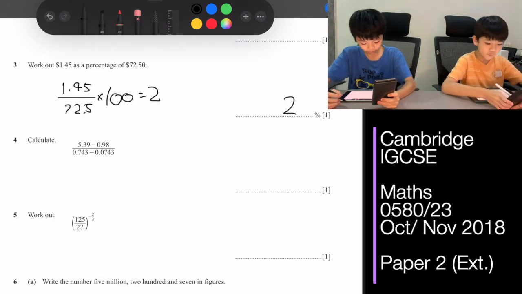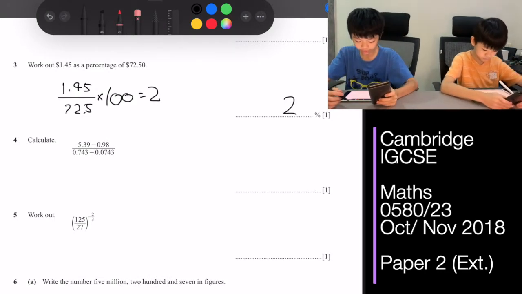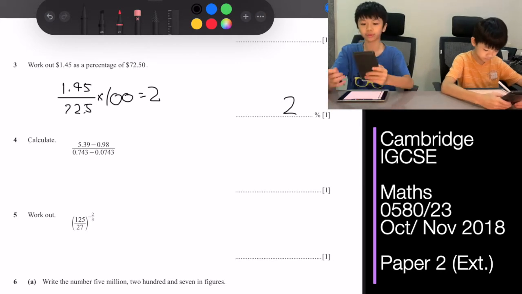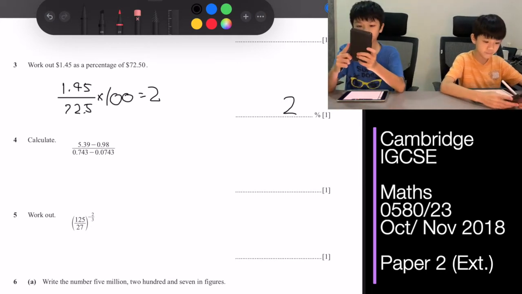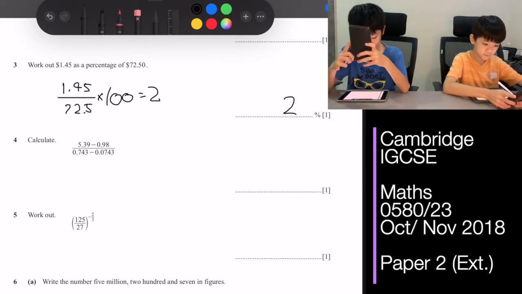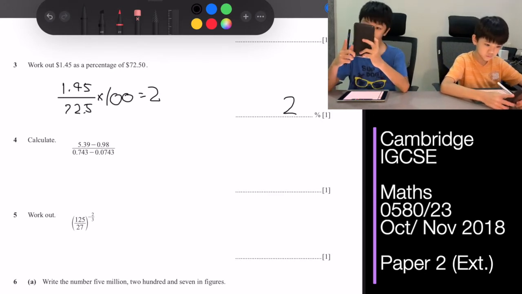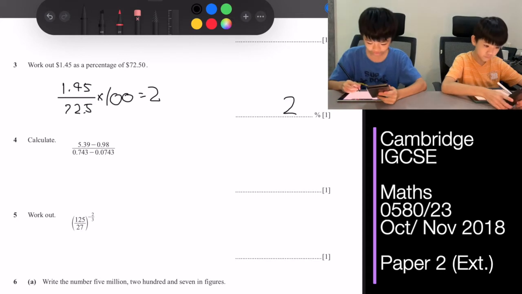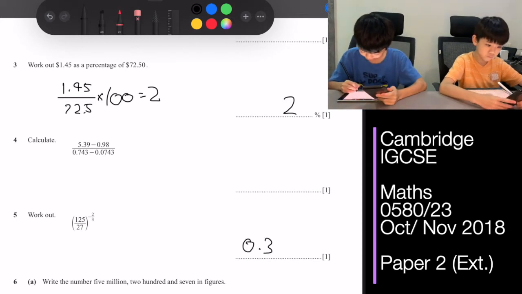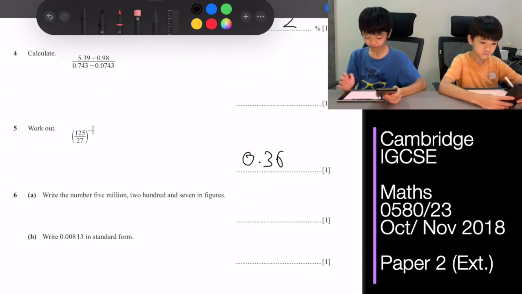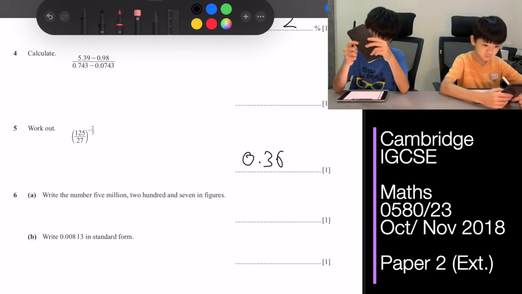Question 5. Work out 125 over 27 to the power of negative 2/3. So just calculate that using the calculator. So it's 0.36 if you calculated the whole thing correctly.